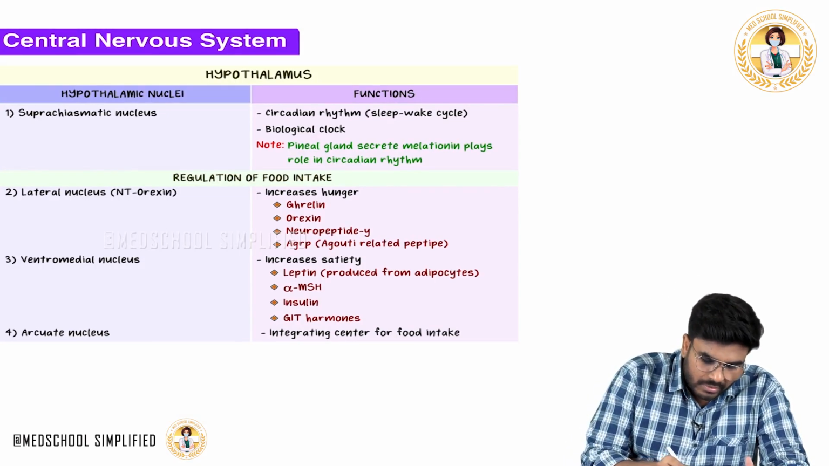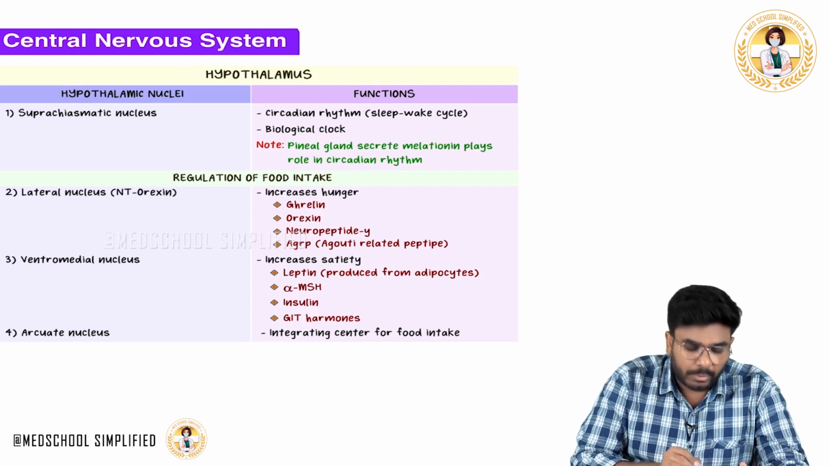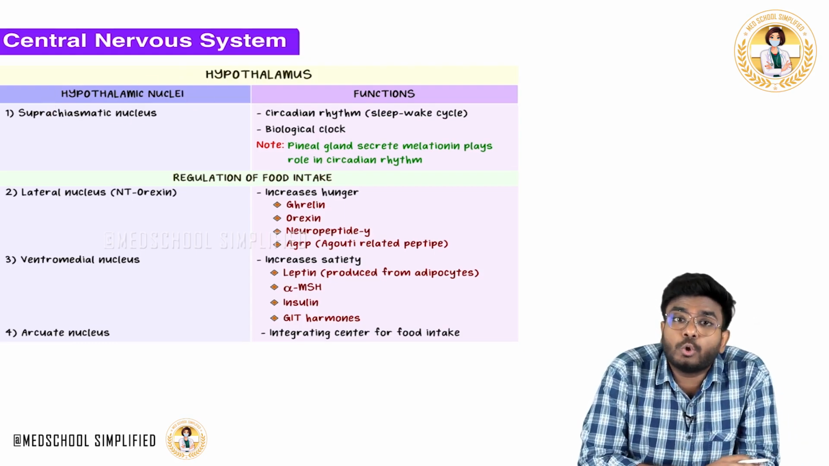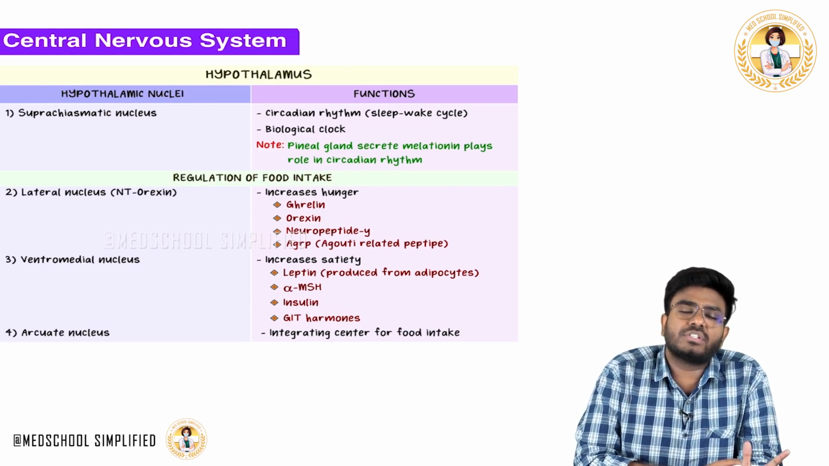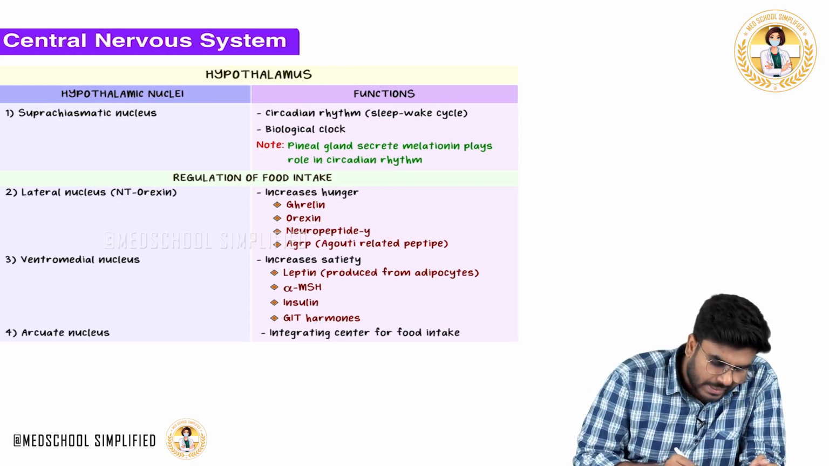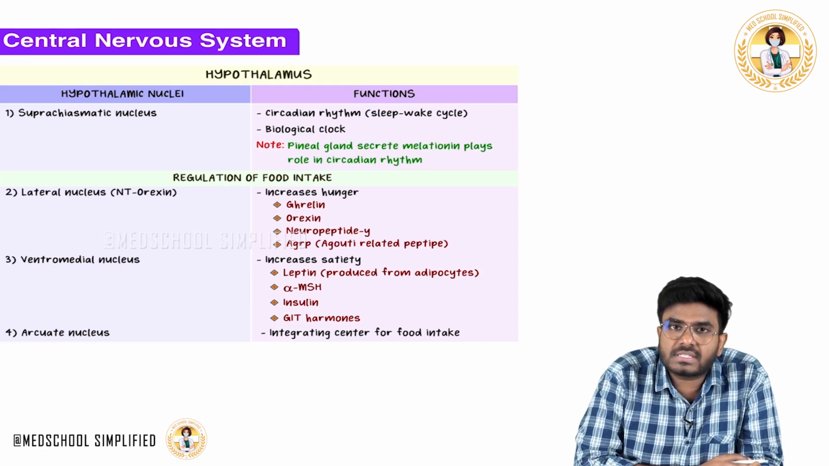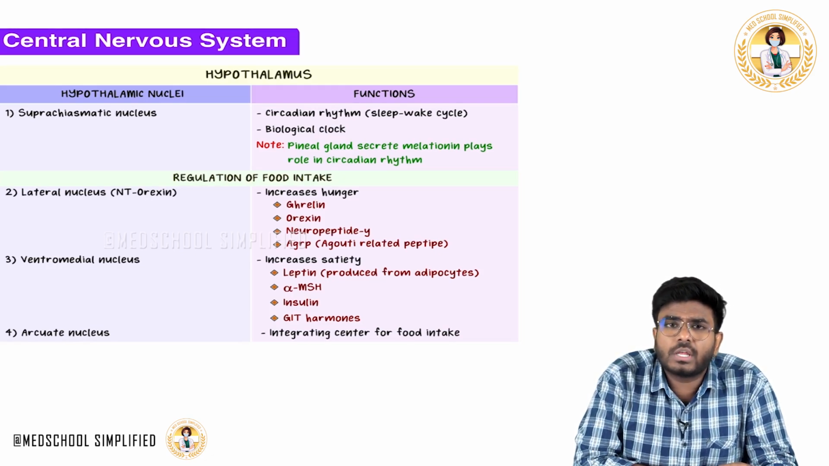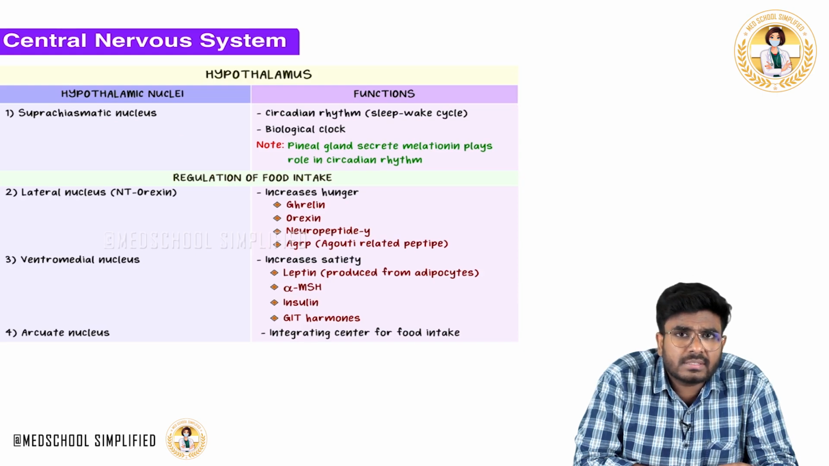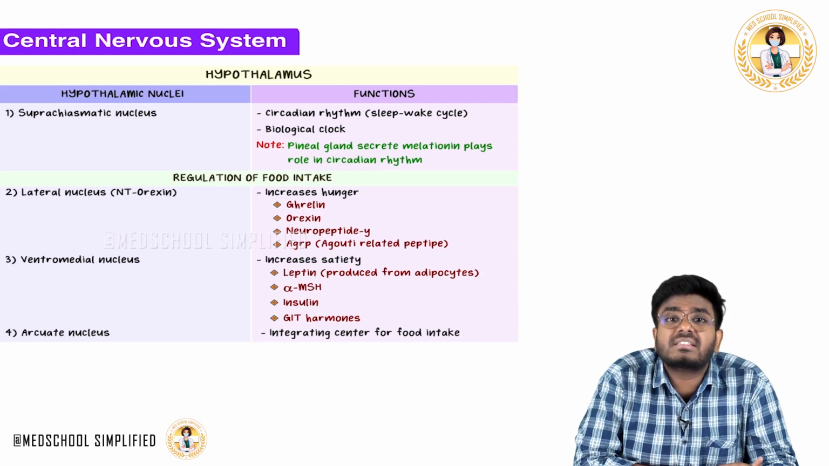Now the topic is the hypothalamus. In the hypothalamus, there are different hypothalamic nuclei. These hypothalamic nuclei regulate different physiological functions. The first nucleus which I want to discuss is the suprachiasmatic nucleus. Where is the suprachiasmatic nucleus present? It is present in the hypothalamus, and it is concerned with what? It is concerned with sleep and wake cycles.